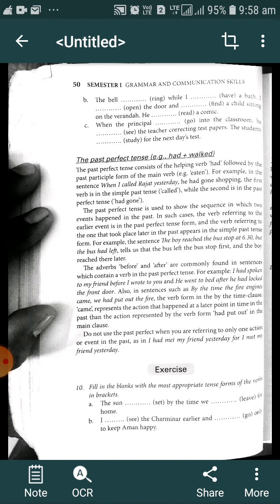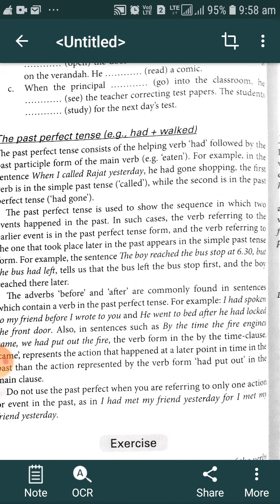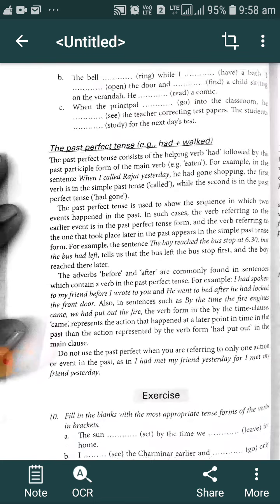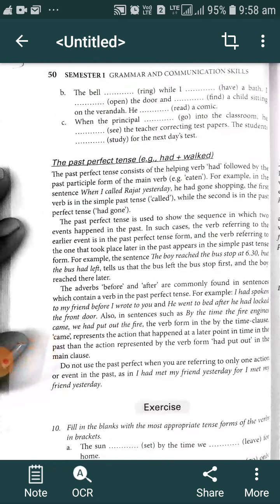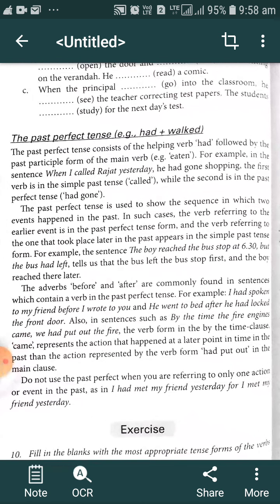While studying the past perfect tense, we must understand the structure of past perfect tense and use of past perfect tense. The past perfect tense consists of the helping verb had followed by the past participle form of main verb, that is eaten. For example, in the sentence, when I called Rajat yesterday, he had gone shopping. The first verb is in the simple past tense, called, while the second is in the past perfect tense, had gone.